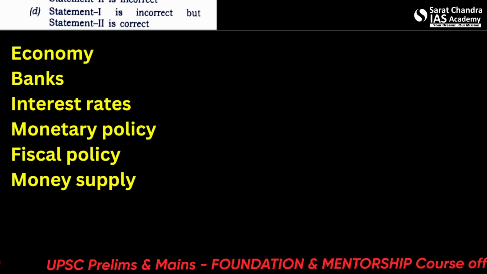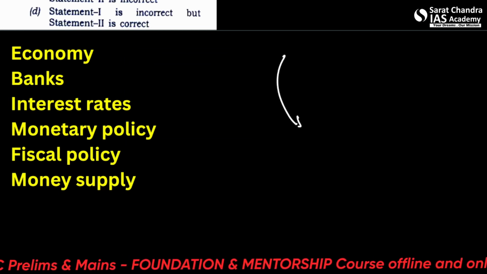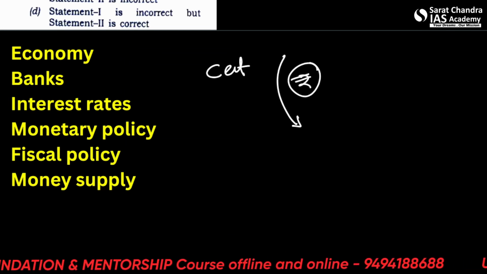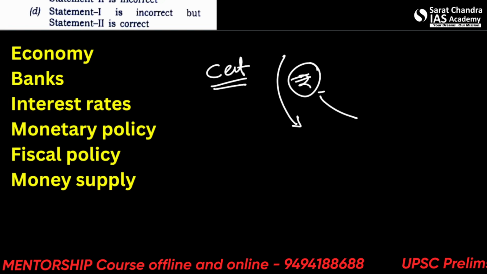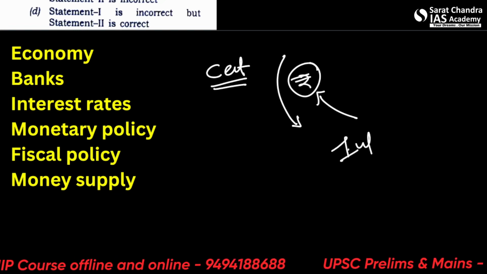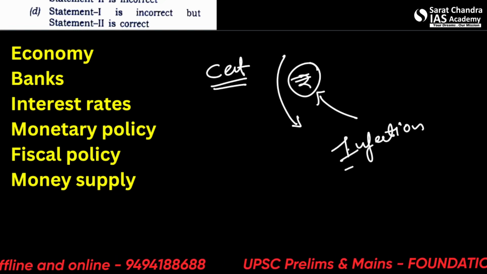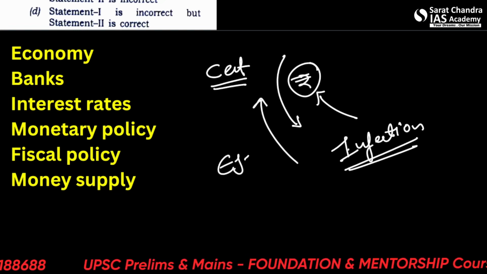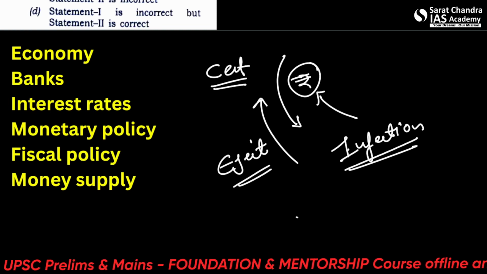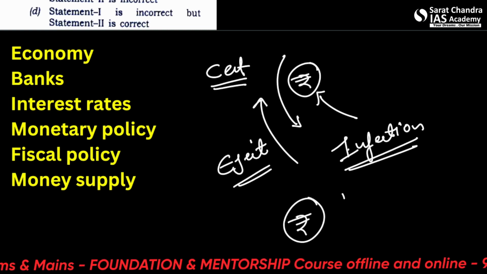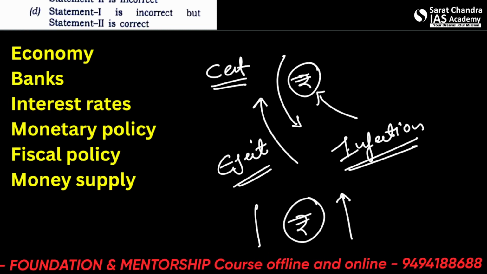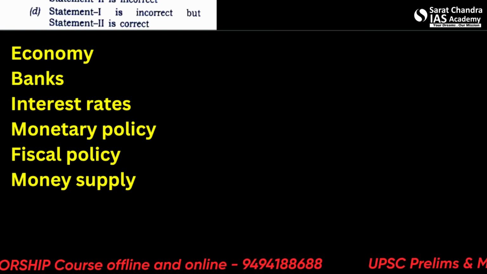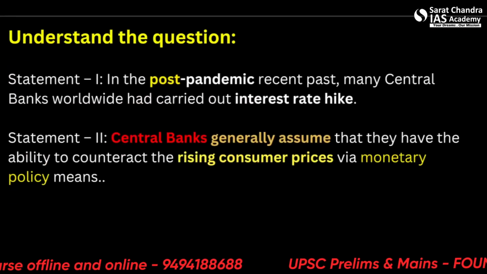So we'll be talking about these things here, the money supply in the market, the injection of this money in the market. How does the central bank or other banks control this injection, and why so? Why do they need to inject or eject money from the market? What happens if there is too much money? What happens if there is too little money in the market? So we'll be talking about this. Okay, let's first understand the question from here.